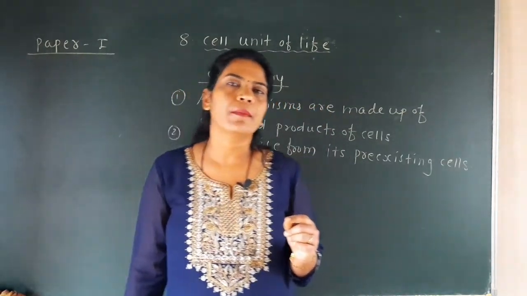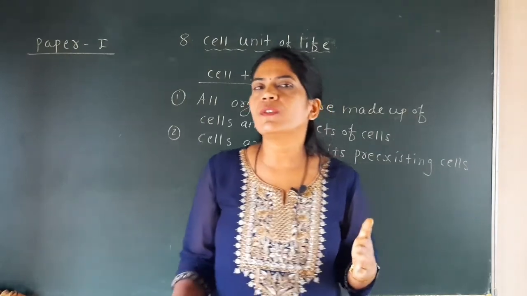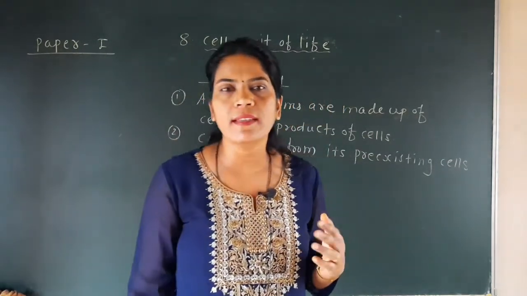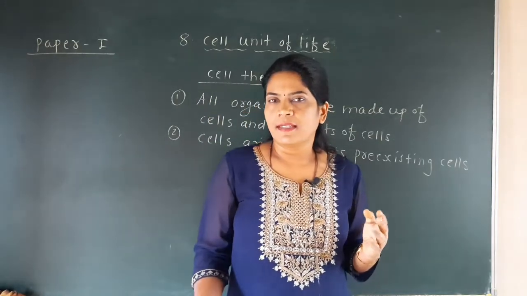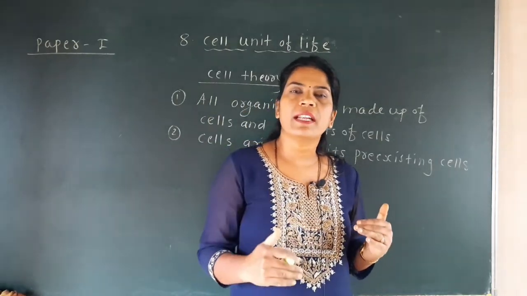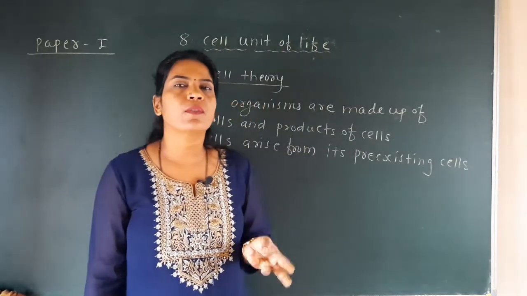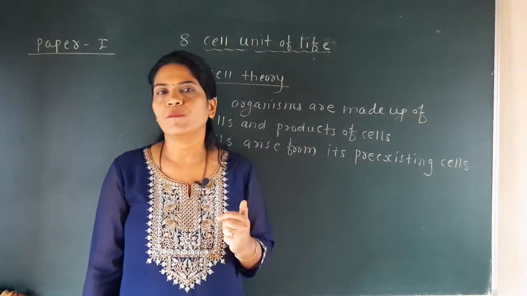Multicellular organisms are made up of many cells, there is a division of labor among the cells, and all the activities of the body are carried out by these many cells. Leeuwenhoek was the first scientist who described the cell, and Robert Brown discovered the nucleus.